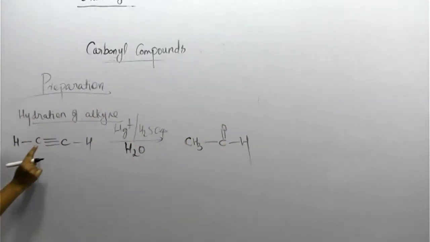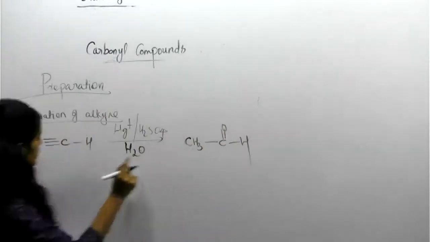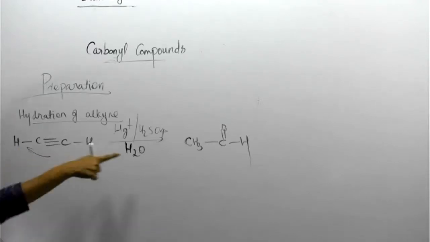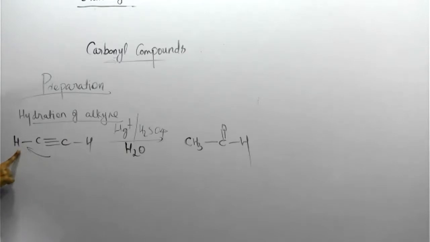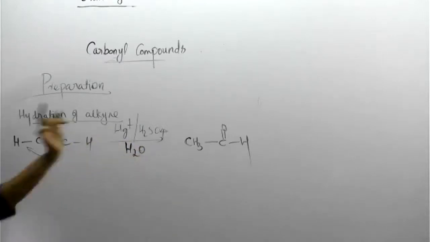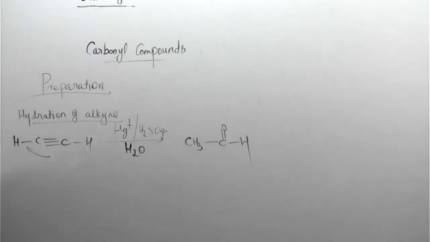Simple only, 2 carbons. Here you need to add hydrogen; you can think like that. Already 1 hydrogen is there, and 2 more hydrogens are added, so it becomes CH3, and the remaining is converted into aldehyde. This is a simple trick.